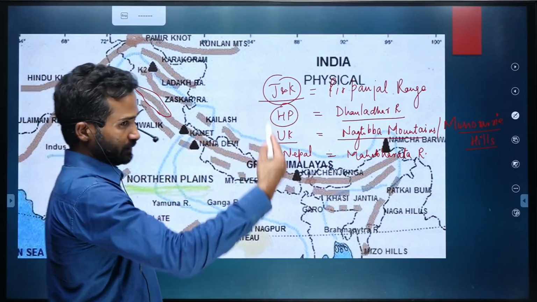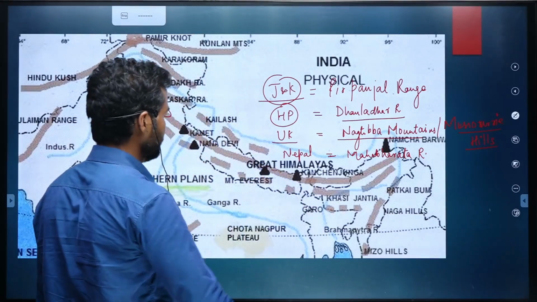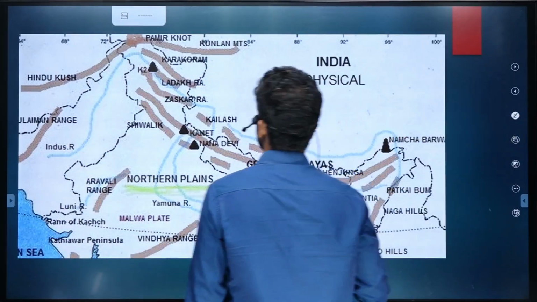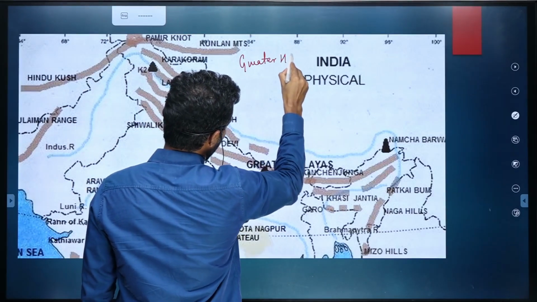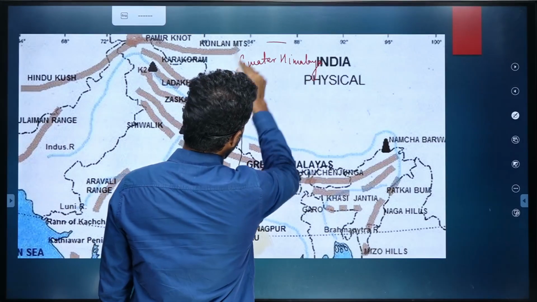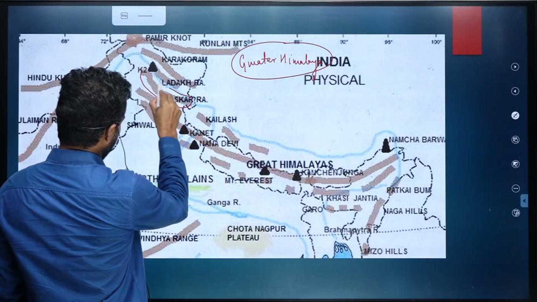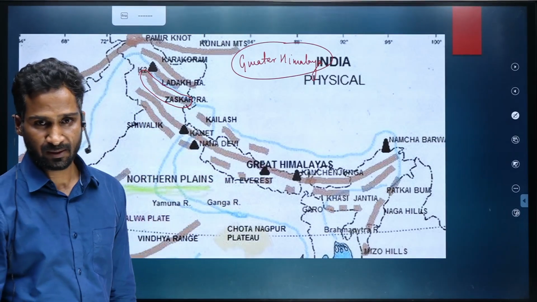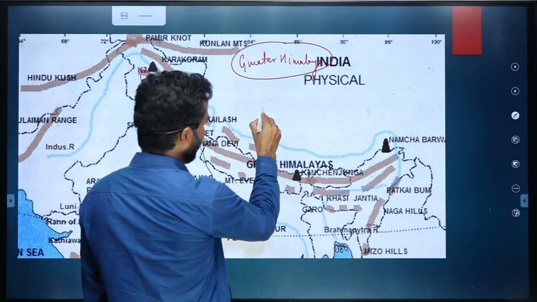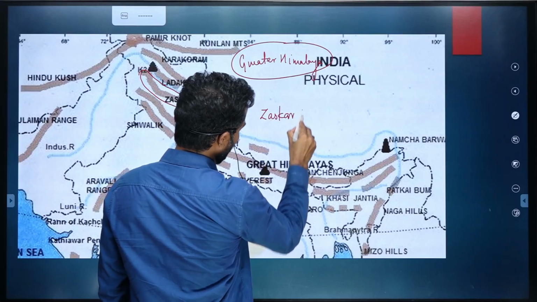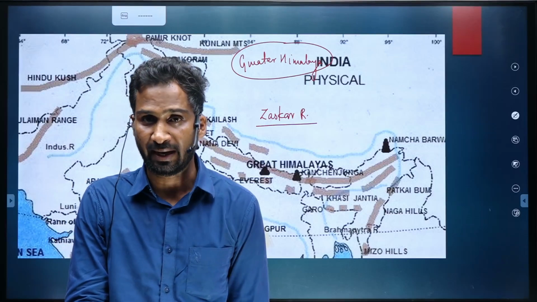Then coming to the northernmost range, which is Inner Himalaya or Greater Himalaya. So if you look at the map, there are several ranges in Greater Himalaya. The prominent ones: the first is Jaskar range. Jaskar range forms the southernmost part of Greater Himalaya.